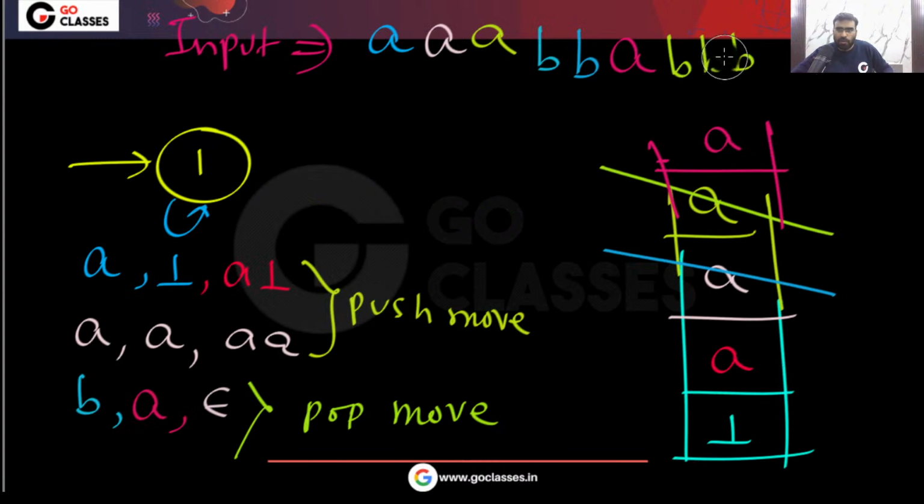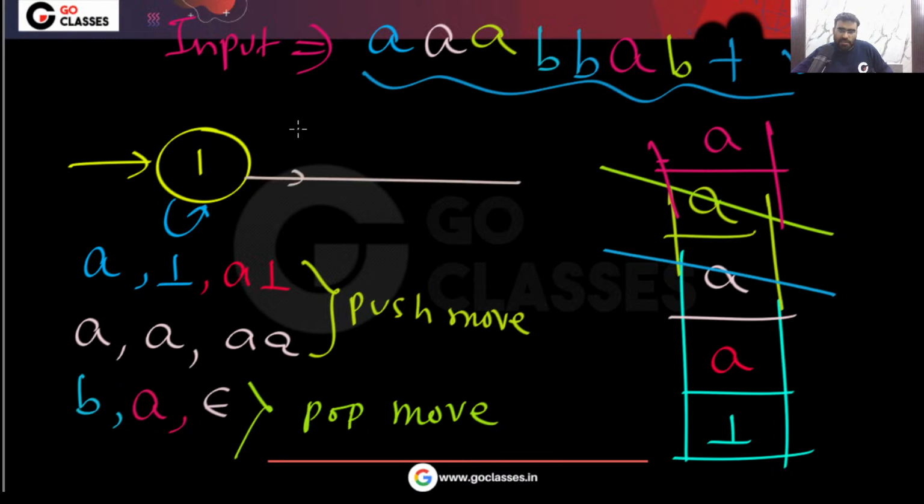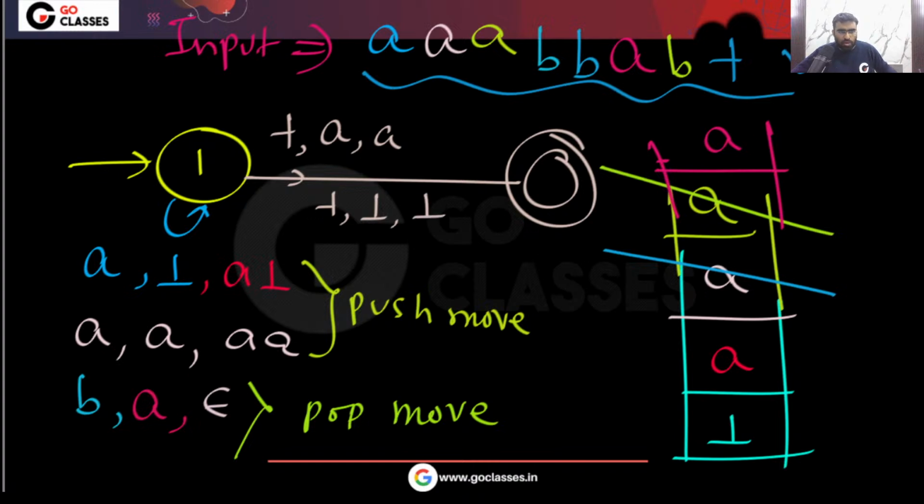So you can put maximum 2 Bs. If 1 B is also there, that is also fine. Now this symbol comes, now it will be accepted. So this is what is happening. If the end marker comes, and on top of the stack you have A, then just go to the final state. If the end marker comes and the bottom symbol is on top, then also go to the final state.